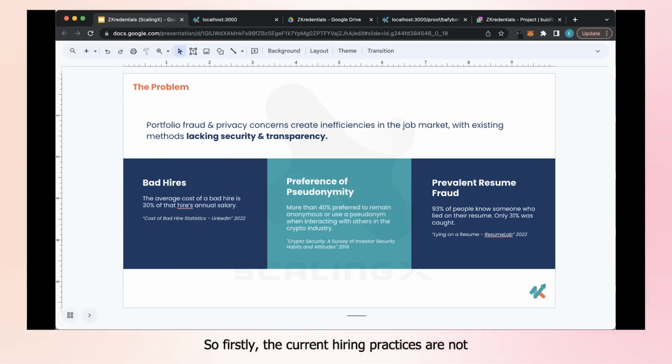Firstly, current hiring practices are not fully verifiable, or it is extremely tedious to verify the claims on a resume. Hence it may lead to the potential for a bad hire, which incurs costs for the company itself. Secondly, a large number of people in the community prefer to interact anonymously with one another.